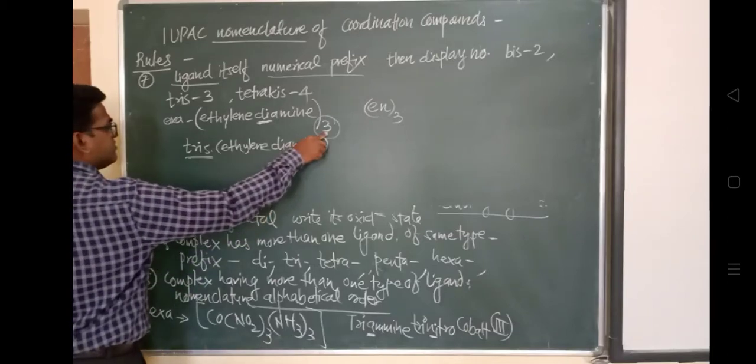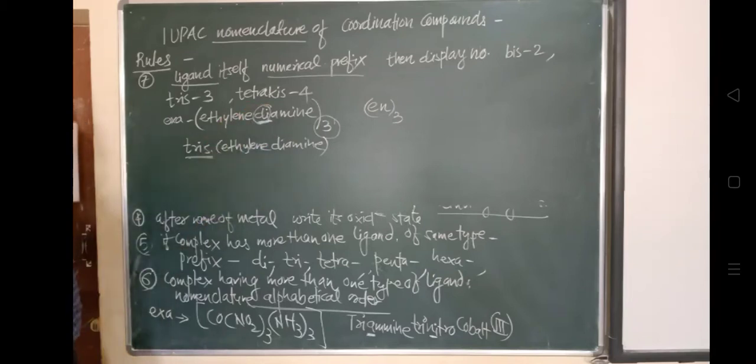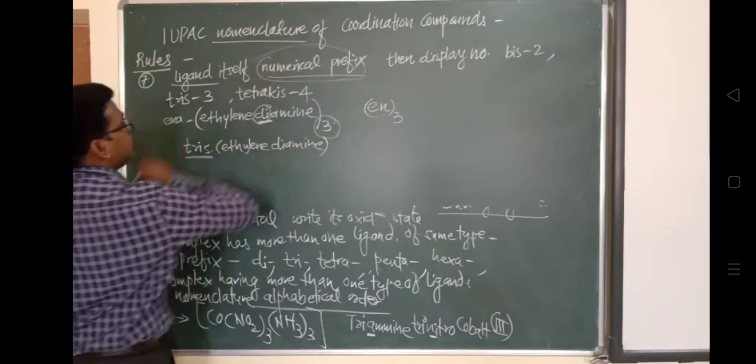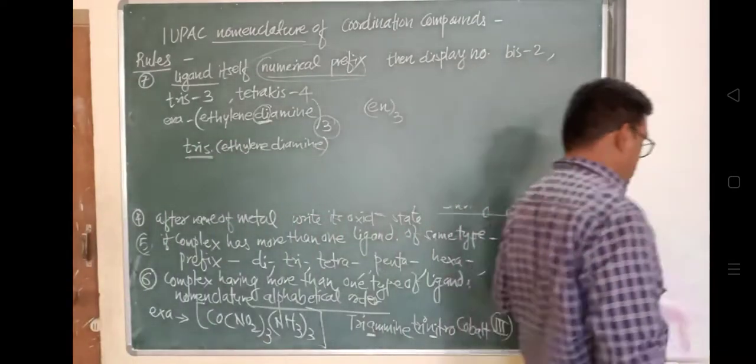Now, last, we will write the last rule, the eighth rule. The eighth rule: if the metal is in a cationic or neutral complex, it is specified by its usual name.